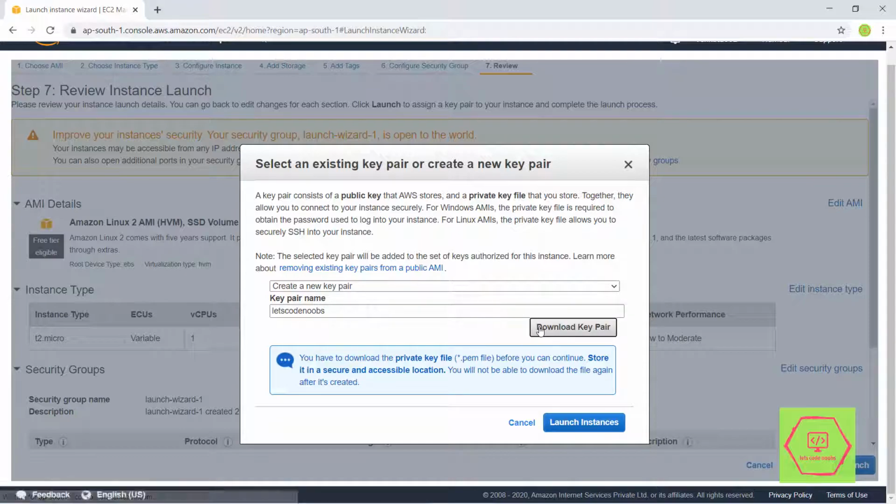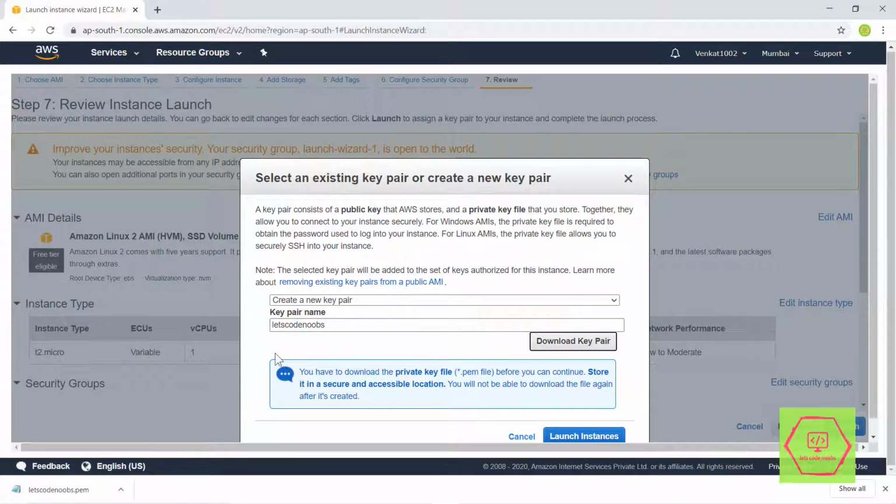Download key pair. Now we want to use PuTTYgen. I have added the link in the description. Go there and download PuTTYgen.